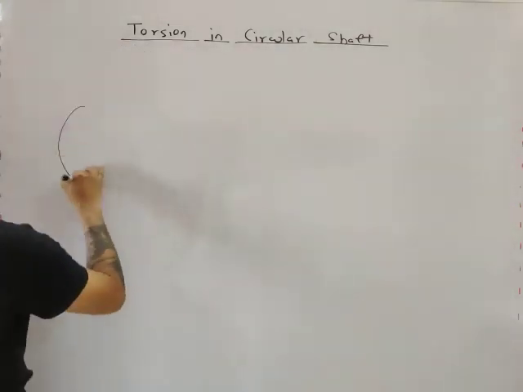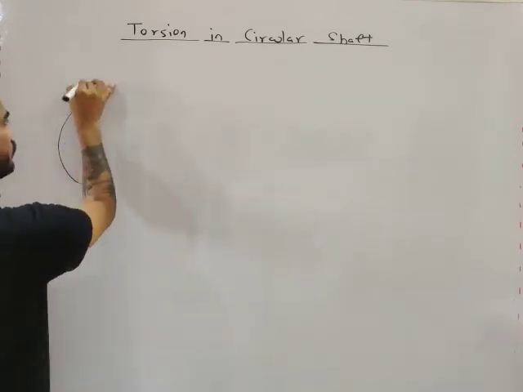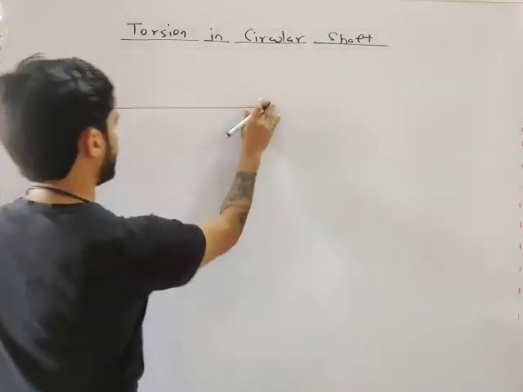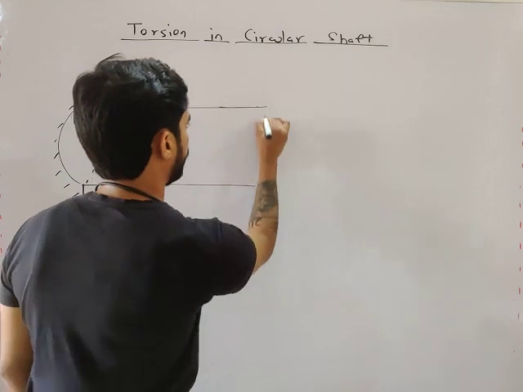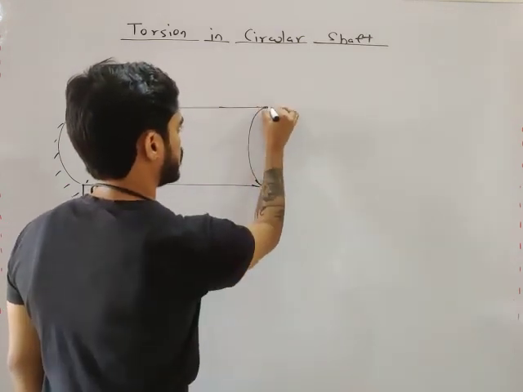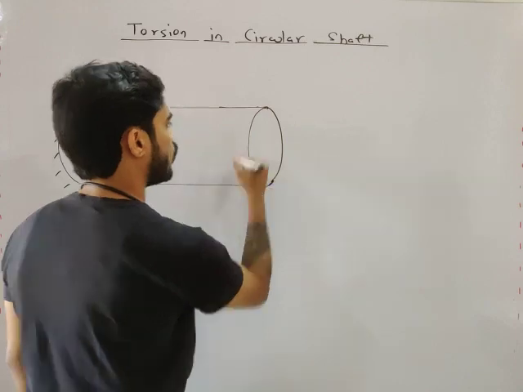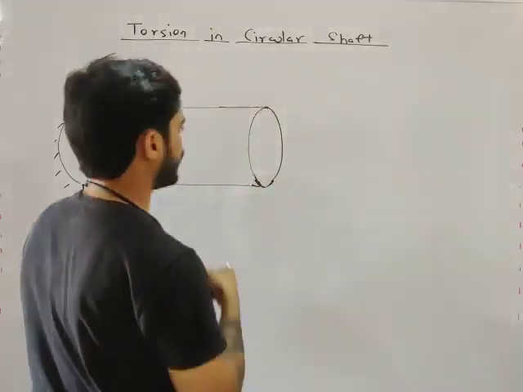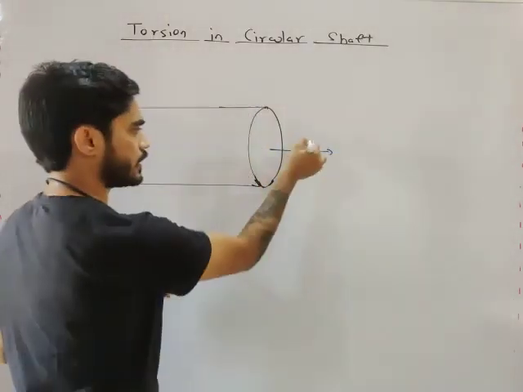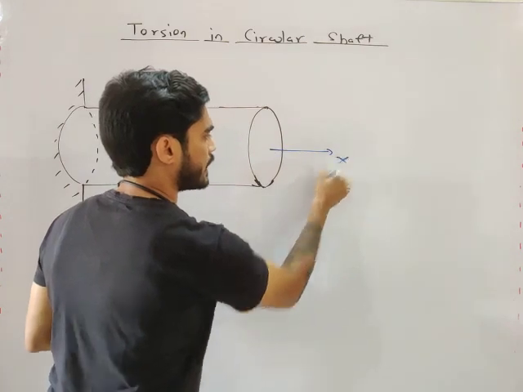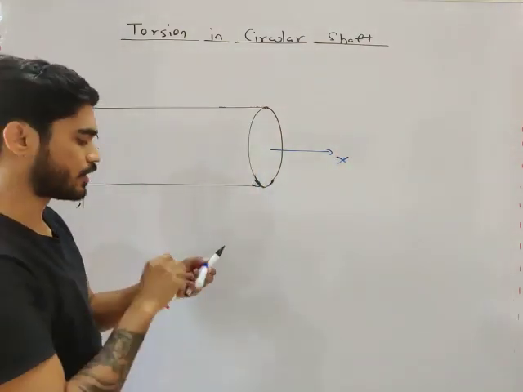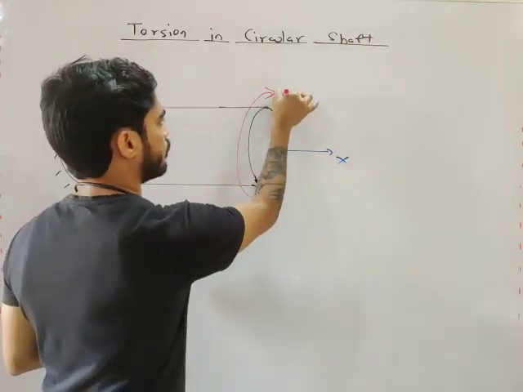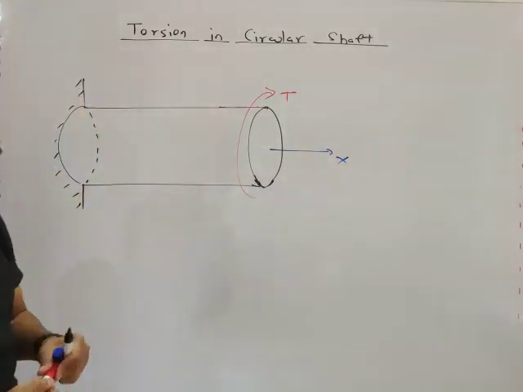So, let's say we have a cylindrical body fixed at one end, and it is subjected to a moment at the other end, and this moment is acting about the normal axis of the cross section. This axis is the normal axis, x-axis, of the cross section. So the moment that we are applying is acting about this normal axis.